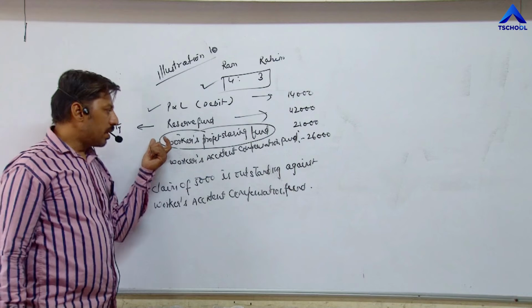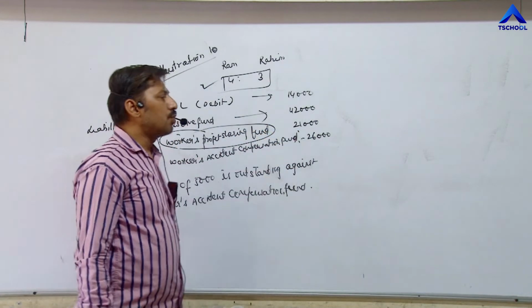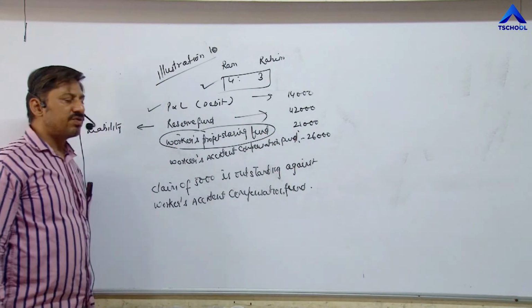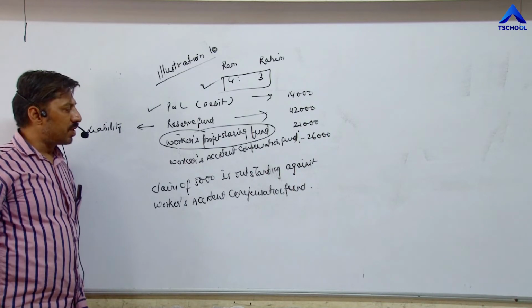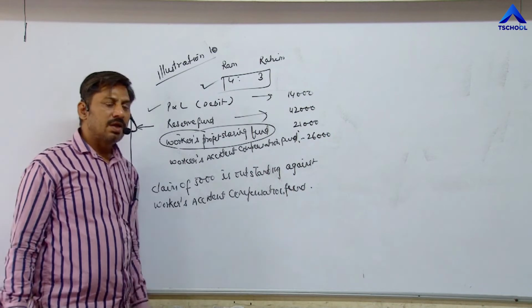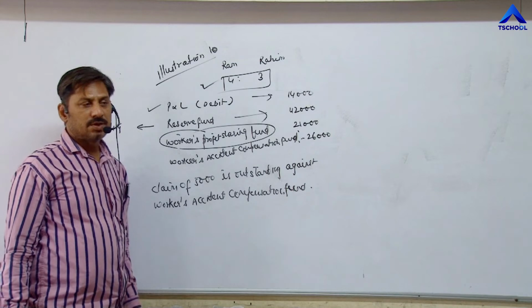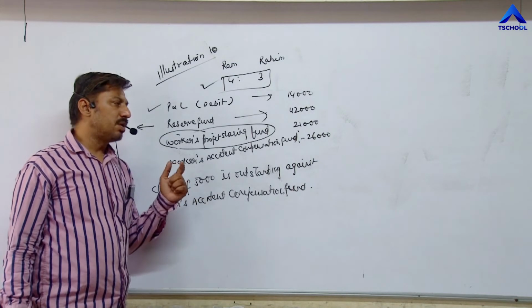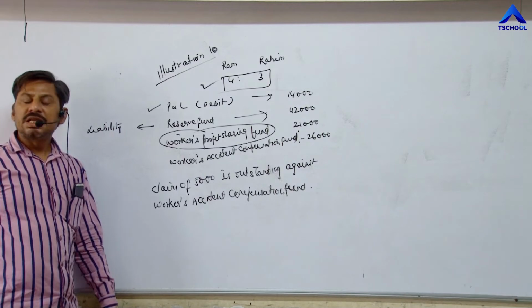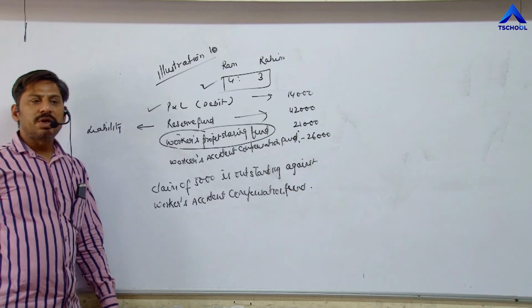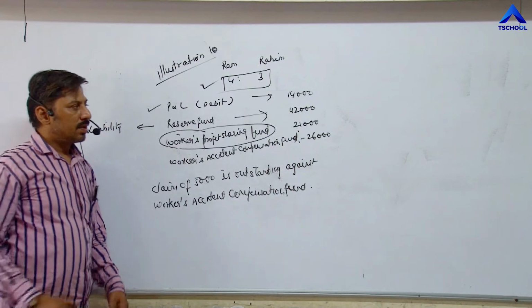We have to return this amount of 21,000 to workers whenever they leave the job, whenever they are removed from their work. This amount will be given to those workers. So it cannot be distributed between partners. Remember this point: workers profit sharing fund or workers saving account can never be distributed between partners.